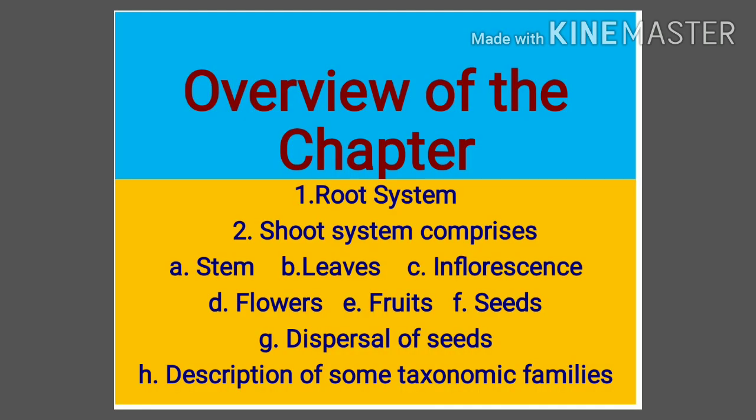Now let's have the overview of this chapter. In this chapter we are going to discuss the root system and the shoot system, which comprises stem, leaves, inflorescence, flowers, fruits, seeds, dispersal of seeds, and the description of some important taxonomic families. Moreover, these parts of the plant body are further divided into a few sections.